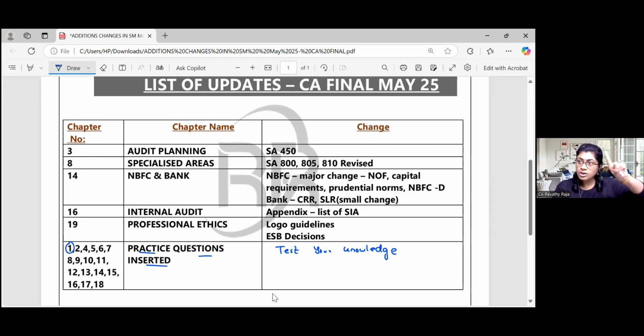Chapter 1, quality control. Practice questions are inserted in the test your knowledge towards the end. Chapter 2, planning. Chapter 4, risk assessment. 5, evidence. 6, completion. 7, reporting. 8, 800 series. 9, SRS. 10, SRE. 11, SAE. 12, digital auditing. 13, CFS. 14, NBFC and bank. 15, PSU. 16, internal audit. 17, investigation. 18, emerging.